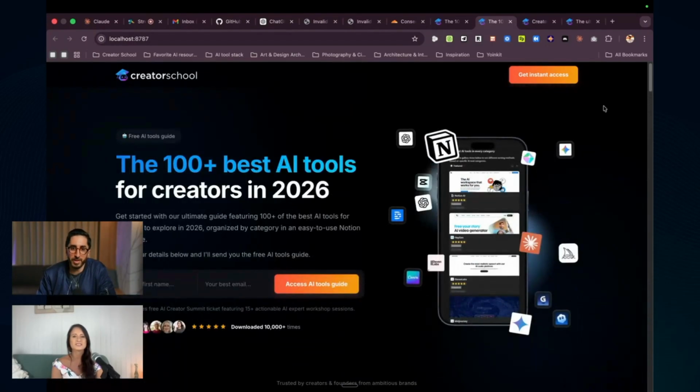So what do you think about this one? Very quick. That was all very fast. Amazing. Yeah, and that page looks so good. This is all amazing.